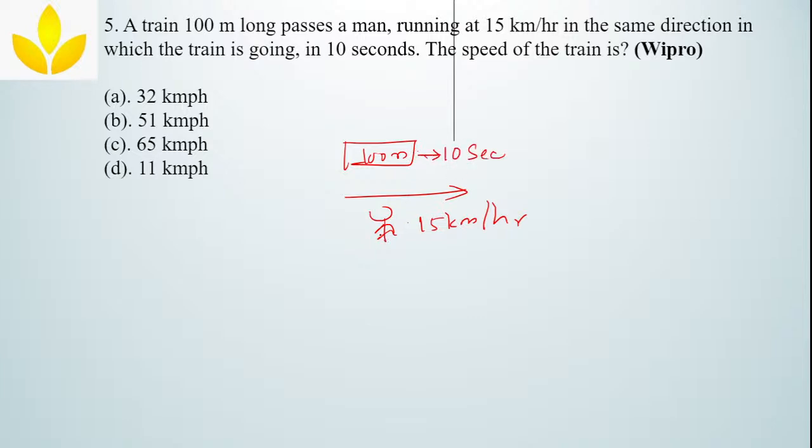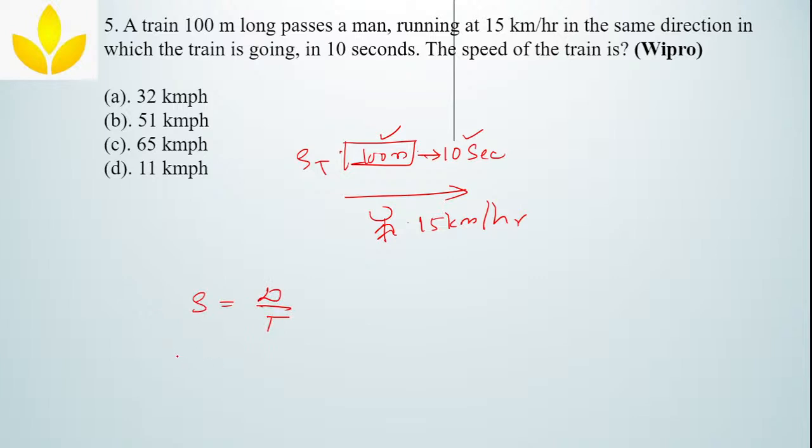Okay. Now they are asking the speed of the train. So you know the timing, you know the length of the train. What you have to find? You have to find the speed of the train. Okay. Well, we'll find it using the relative speed concept. Easy. Speed is equal to distance divided by time.